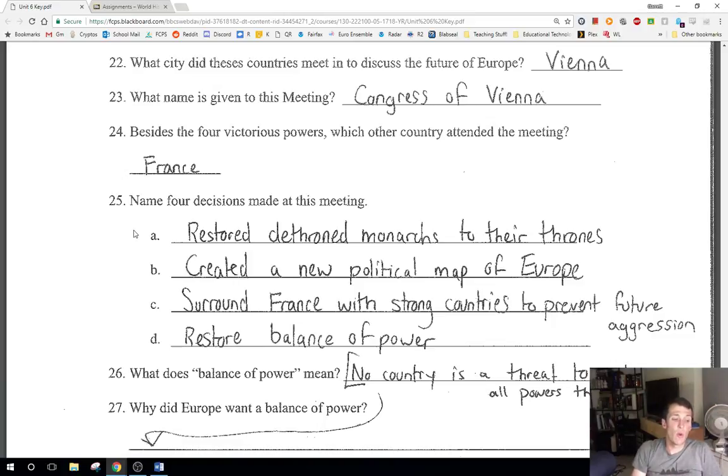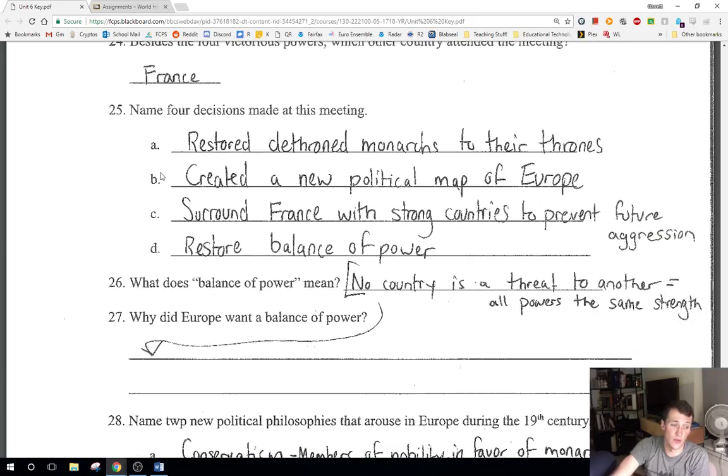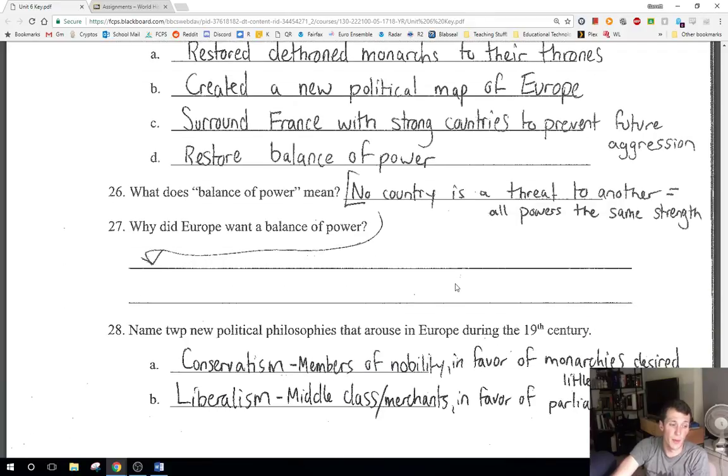And they also wanted to surround France to prevent any future aggression. They didn't want this to happen again from France. So they were aiming to restore a balance of power in Europe, because the hope was that with a balance of power, and no country being much stronger than the other, all of them being of similar strength, this likely, hopefully, would never happen again with Napoleon. So that's an important point of the Congress of Vienna. Those things for sure could show up on your test.